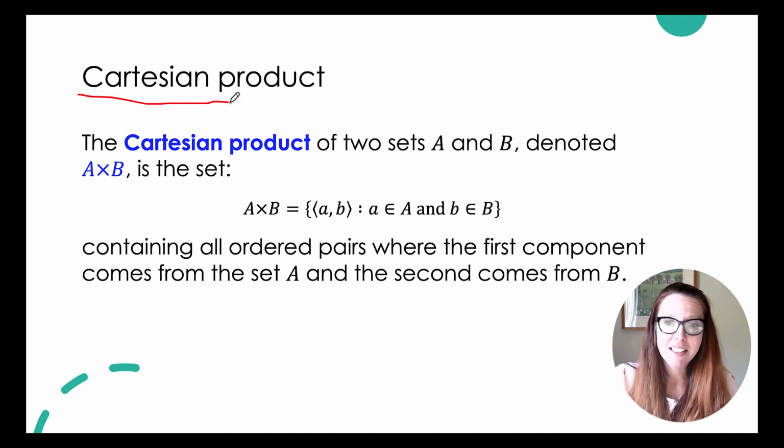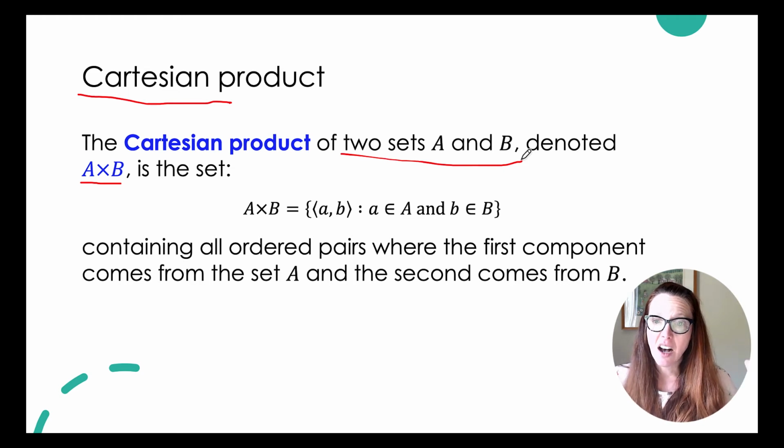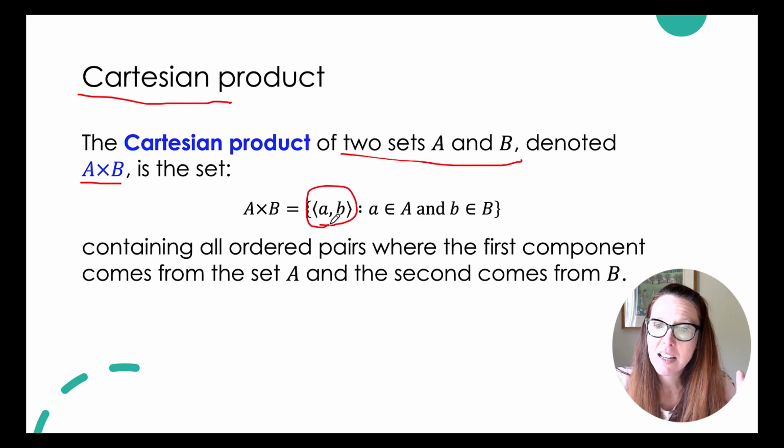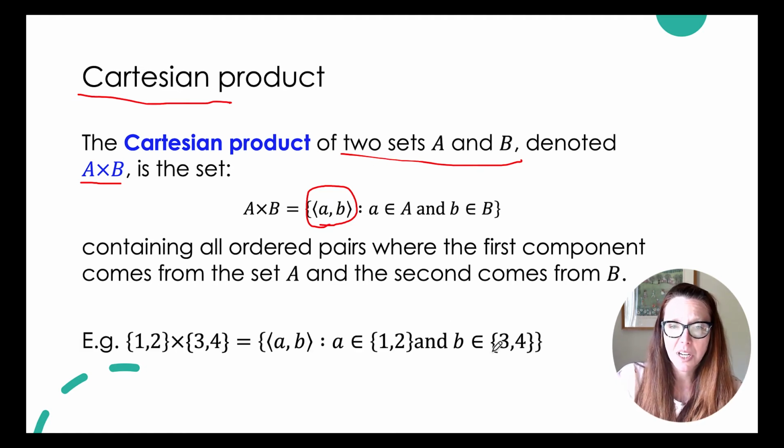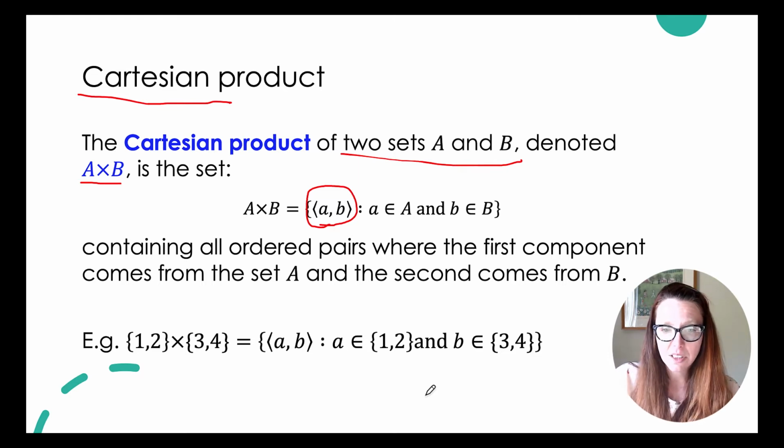A Cartesian product is something denoted as A cross B, and it's built up from 2 sets, so 2 sets A and B. And the way that you create that is you say A cross B is equal to the set of all of the possible ordered pairs that you can create, where the first element in that pair is from the set A, and the second element in that ordered pair is from the set B. So it's all the ordered pairs where the first component comes from set A, the second comes from set B. This is the same thing that we use to create the Cartesian plane. Let's take a look at what it looks like in general.